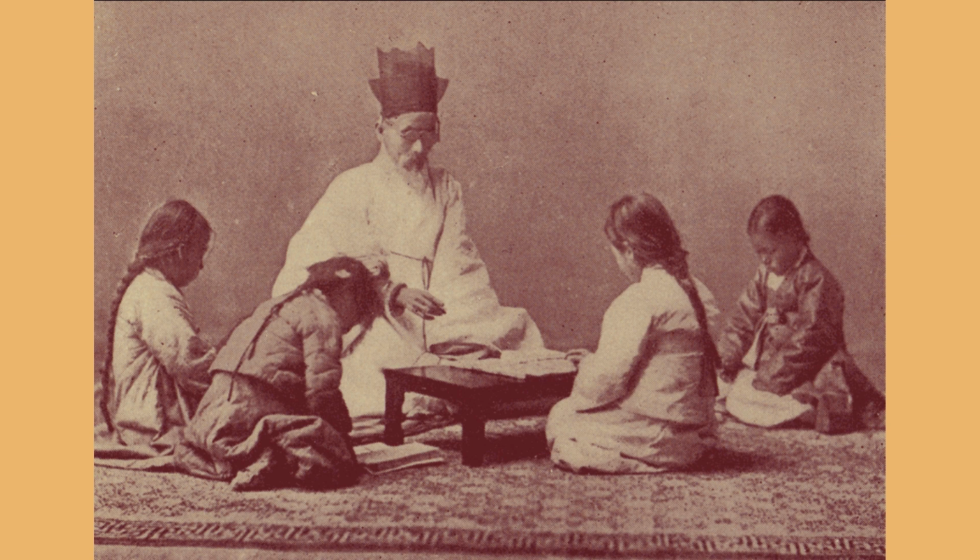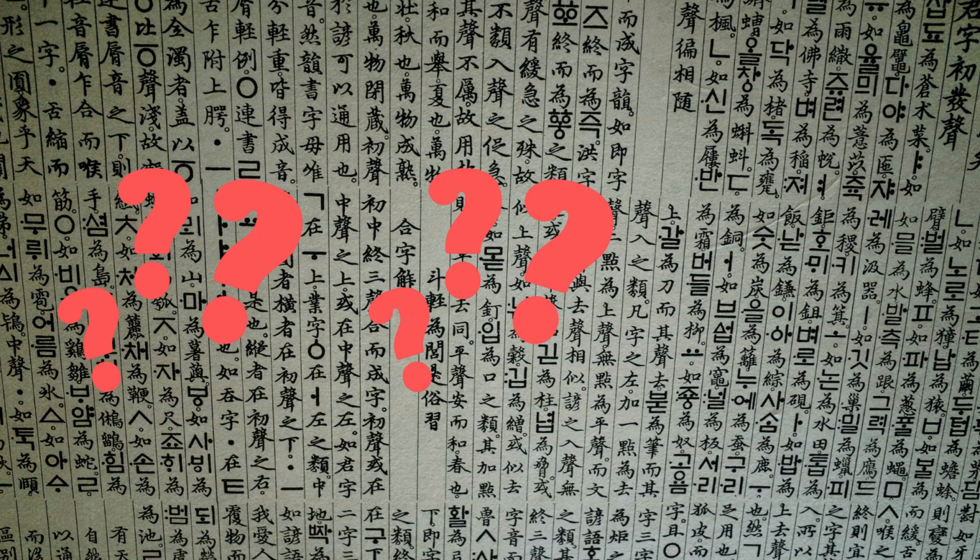First was the long-held disdain for Hangul among the Confucian scholars. They considered the writing barbaric. The second reason was that Hangul during this time was completely unstandardized. Should it be written from right to left or left to right? Horizontally or vertically? What would the proper spellings be for words? What about grammar? What about pronunciation?